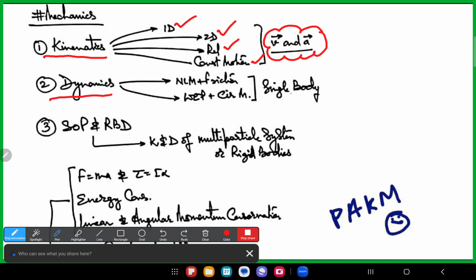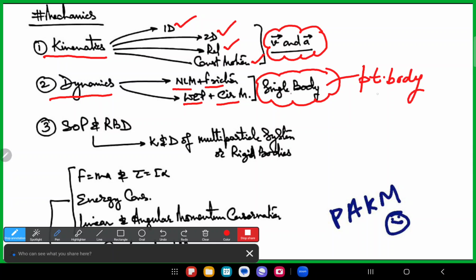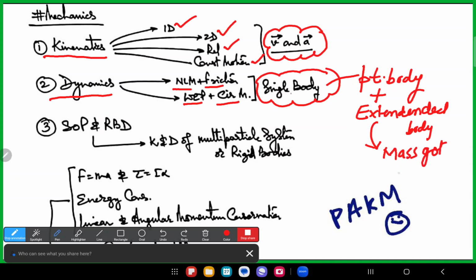Next is the dynamics part, and it will cover NLM without friction and with friction, work power energy, and circular motion. Here we are keeping the body single, or we can say a point body, and you can also get an extended body. Extended body means where the mass is distributed.